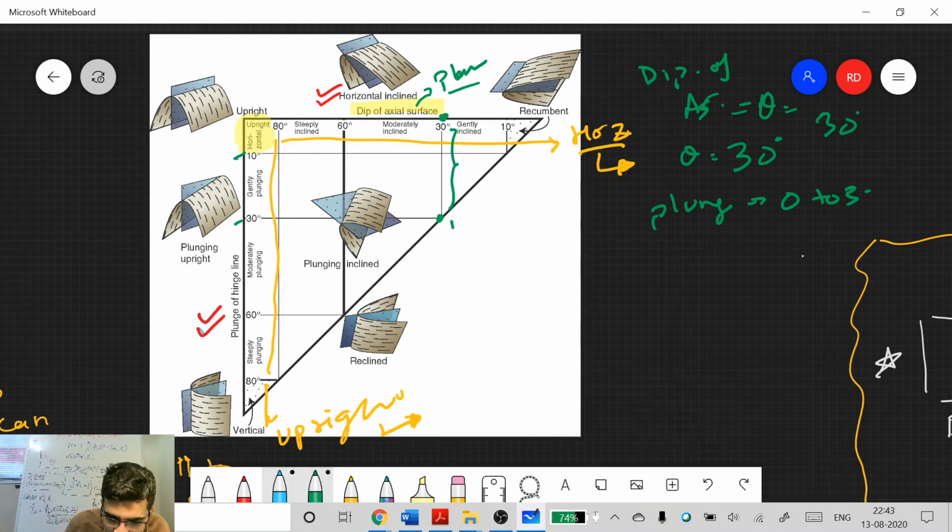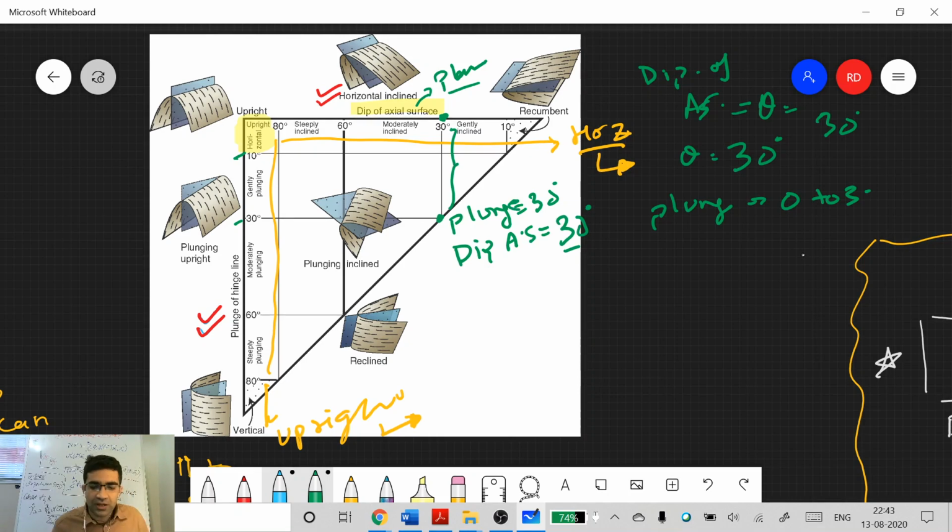So what is the value of plunge here? 30 degrees. What is the value of dip here? Dip of axial surface. What is the value of dip of axial surface? Just read from the figure. So this is a special case where plunge as well as dip are both the same.